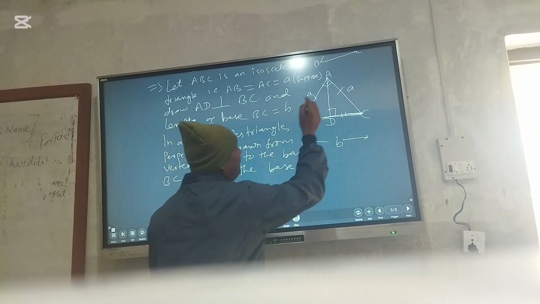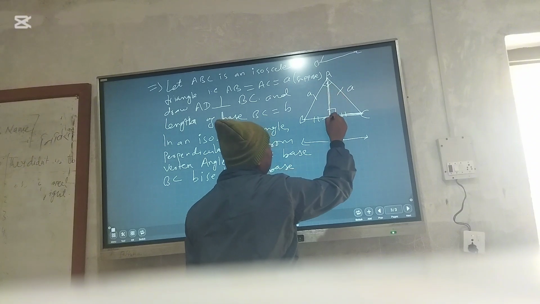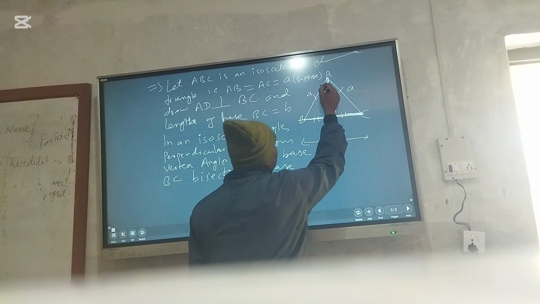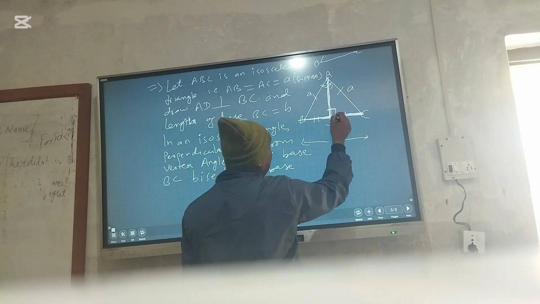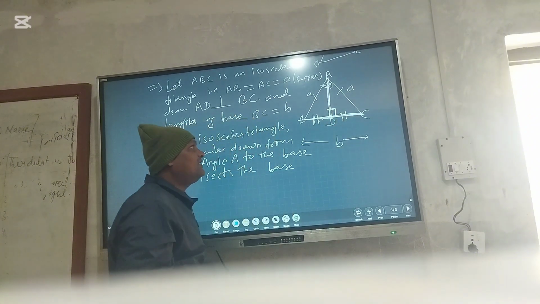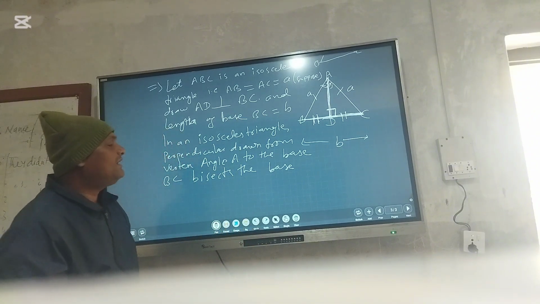That means if we draw perpendicular AD on the base BC, the angle also gets bisected, and the base side is divided into two equal parts.